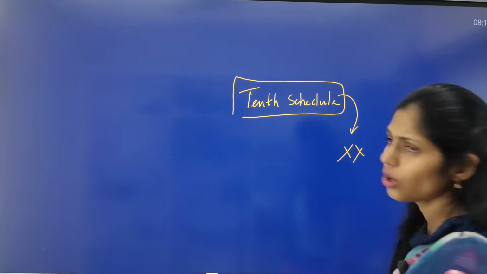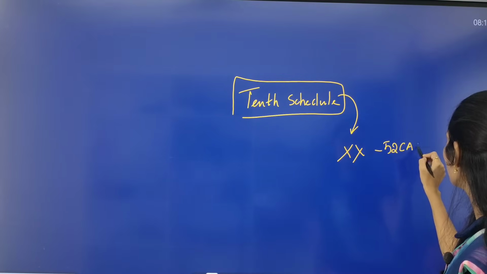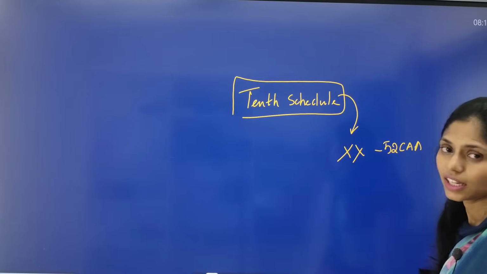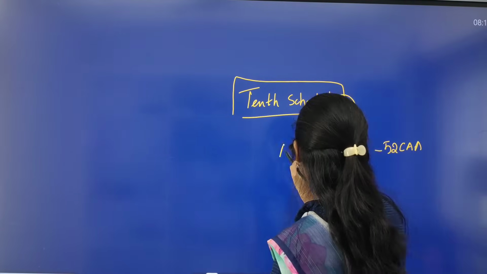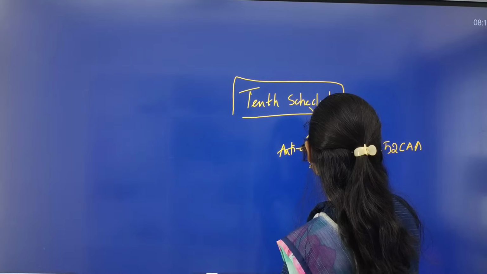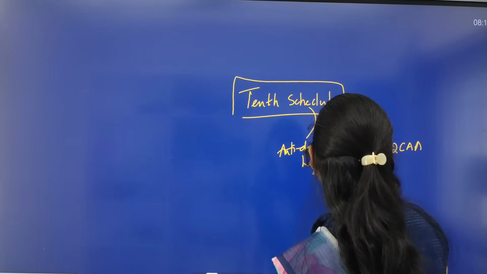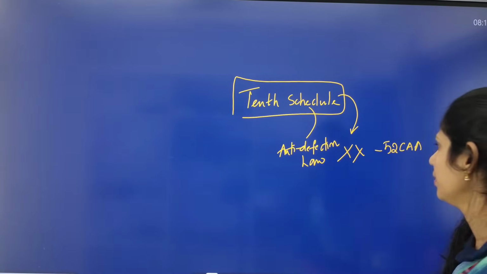No, it is not there. But through the 52nd Constitutional Amendment Act, we added this 10th Schedule, and it is talking about the anti-defection law.